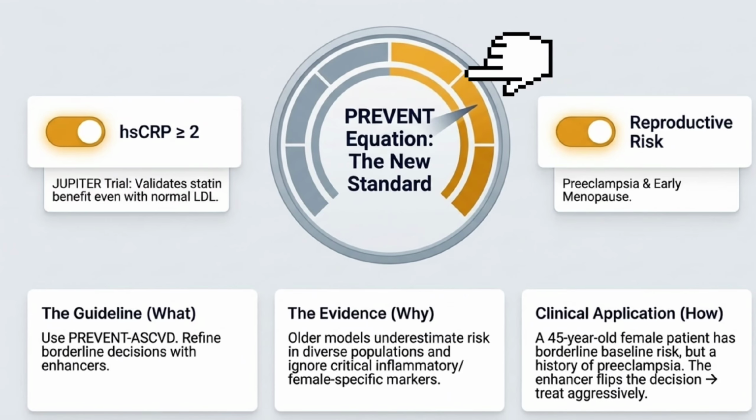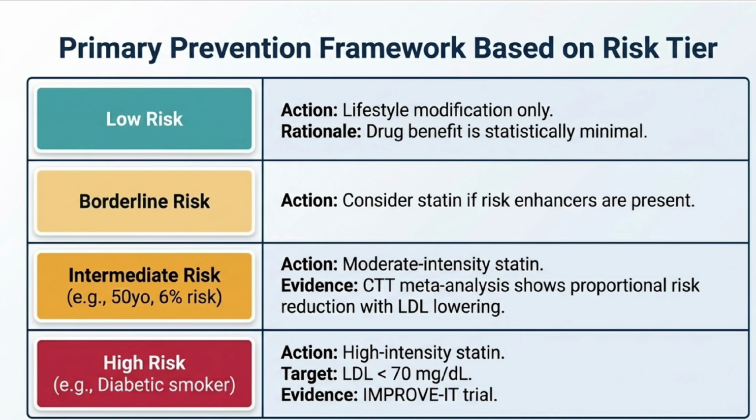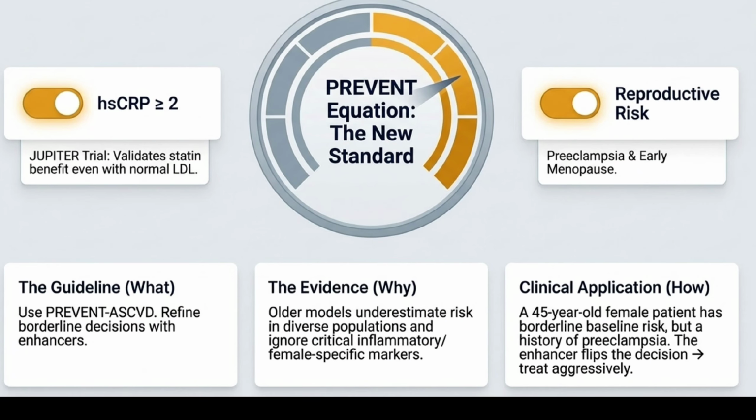Now for risk assessment, the new Prevent calculator gives a more accurate risk estimate, and once you categorize patients into low, borderline, intermediate, or high risk, your treatment becomes much clearer. But don't stop there. Risk enhancers like high hsCRP, proven in the Jupiter trial, or a history of preeclampsia or early menopause can push you towards starting statins even when risk seems borderline.